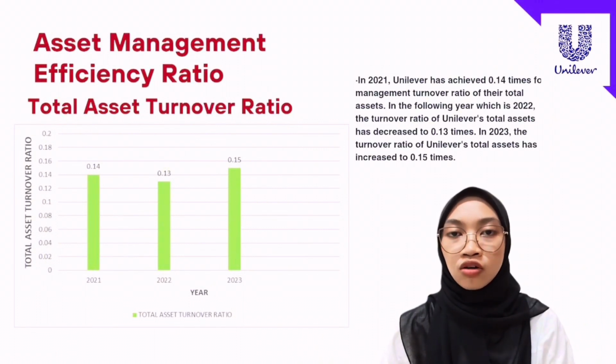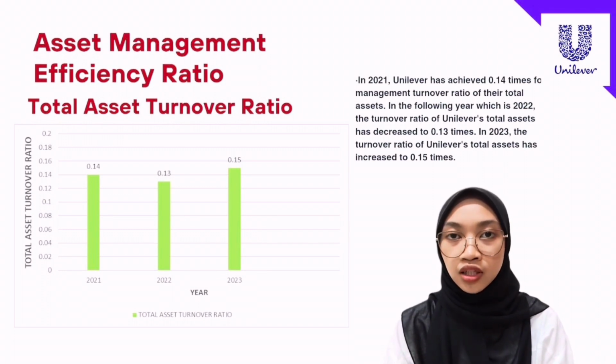First, total asset turnover ratio. In 2021, Unilever achieved 0.14 times for the turnover ratio of their total asset. In 2022, the turnover ratio of Unilever's total asset decreased to 0.13 times.